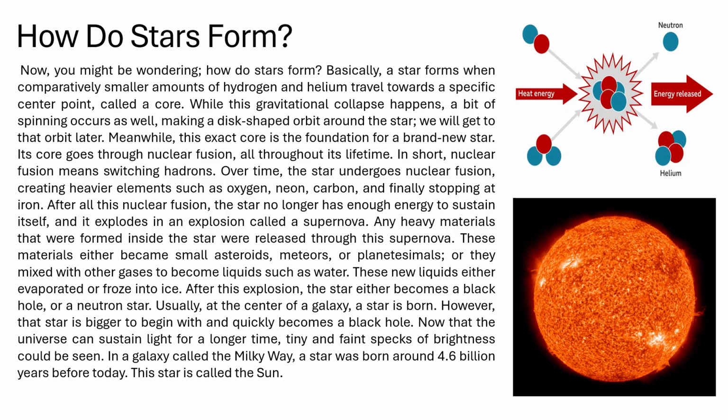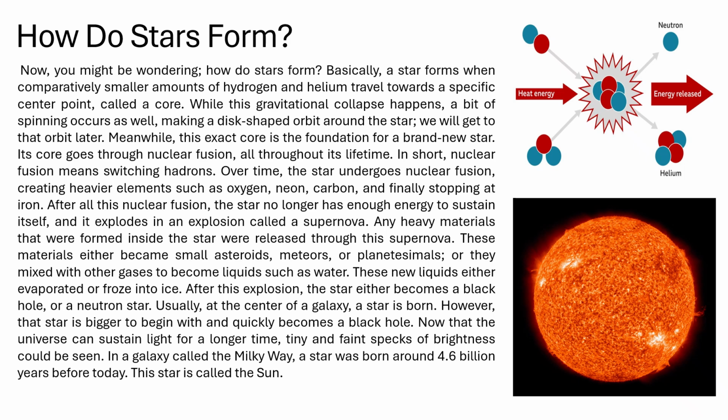So, usually at the center of a galaxy, a star is born. However, this central star is bigger to begin with and quickly becomes a black hole. This explains why at the center of most, if not all, galaxies, you can see a black hole. Now that the universe can sustain light for a longer time, tiny and faint specks of brightness could be seen.